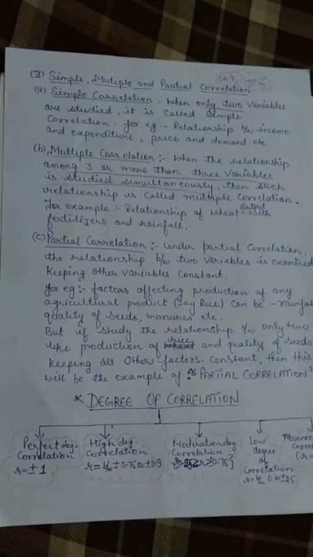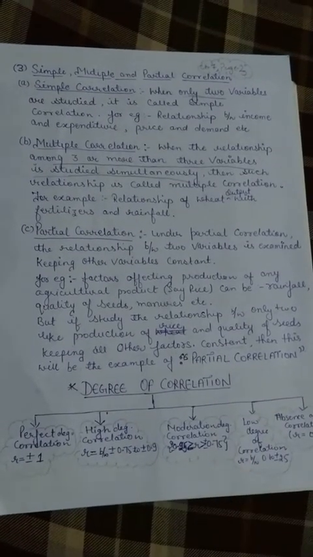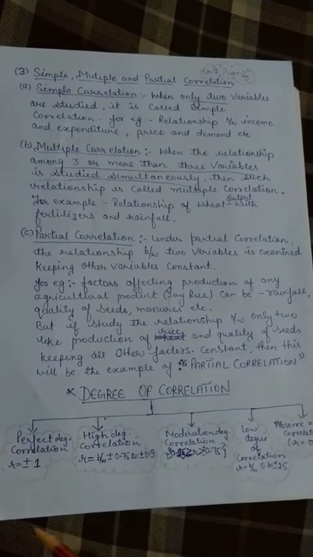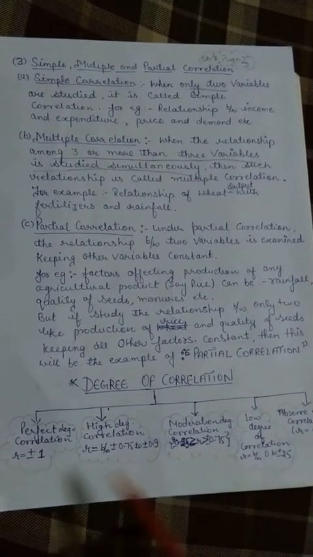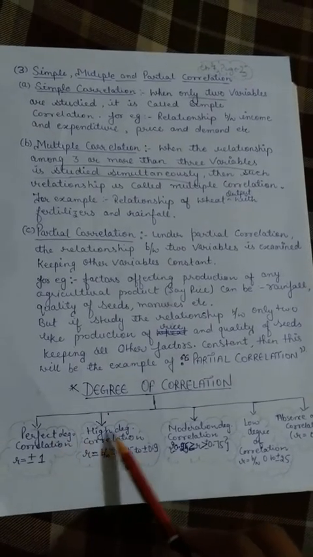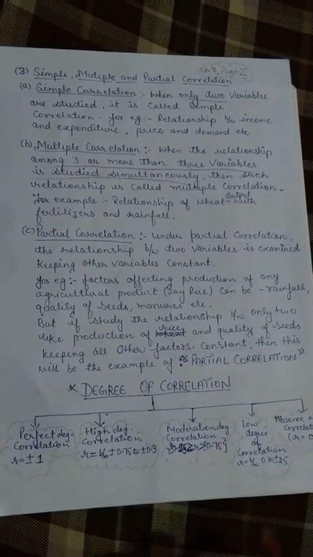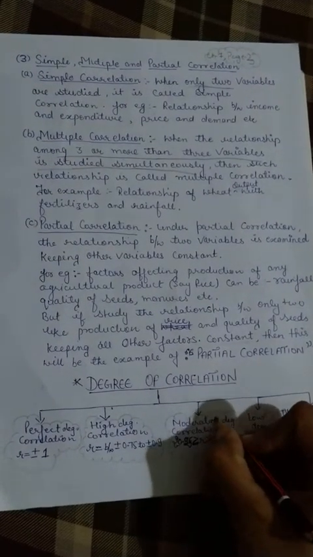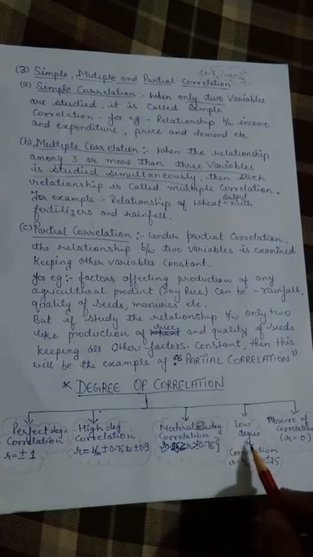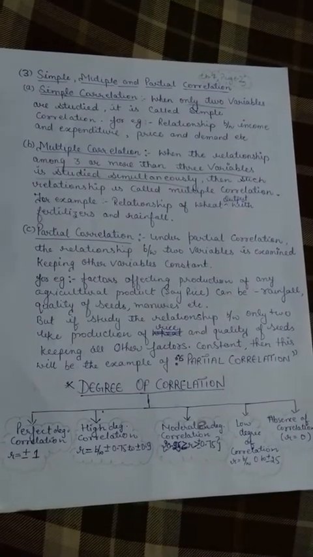Now the next topic which we will study is degree of correlation. There are basically five types of degree of correlation: perfect degree correlation, high degree correlation, moderate degree correlation, then low degree of correlation, and the last one is absence of correlation.